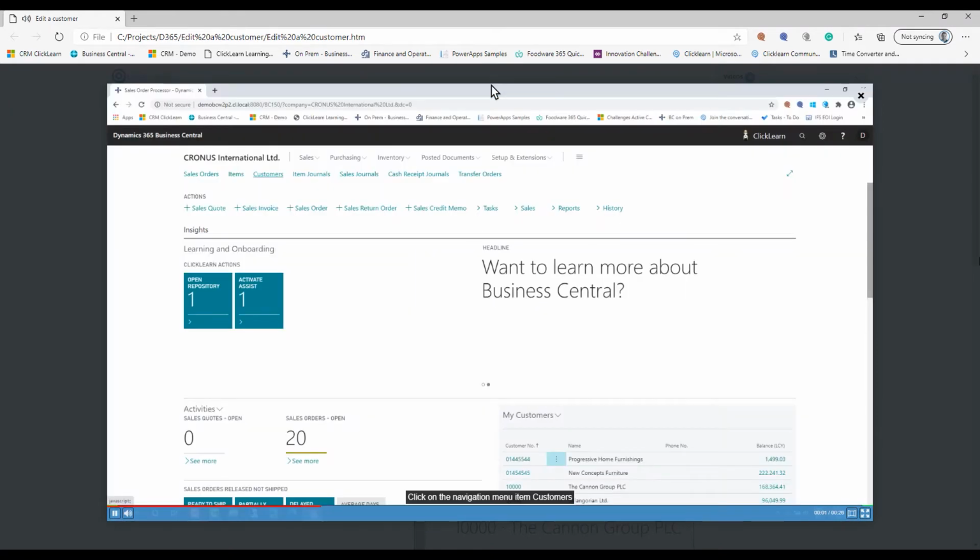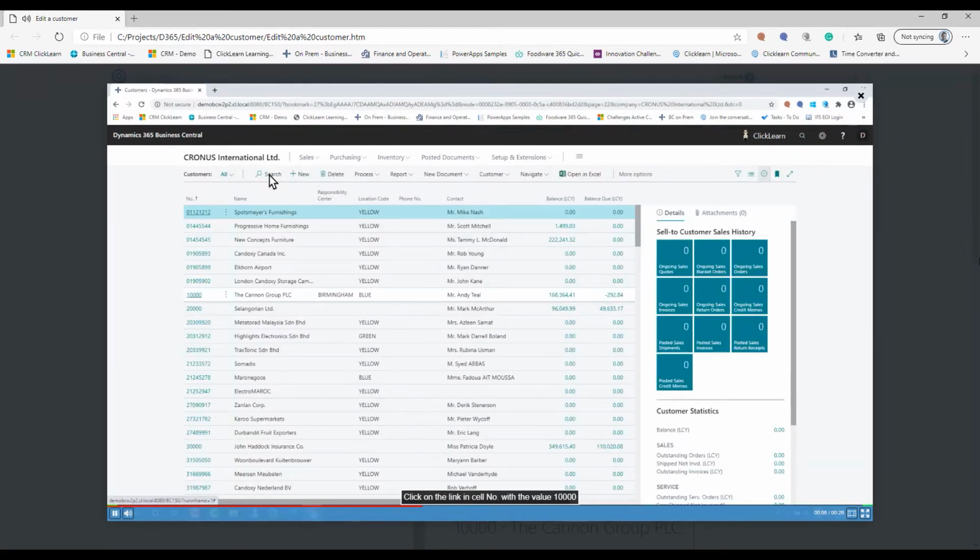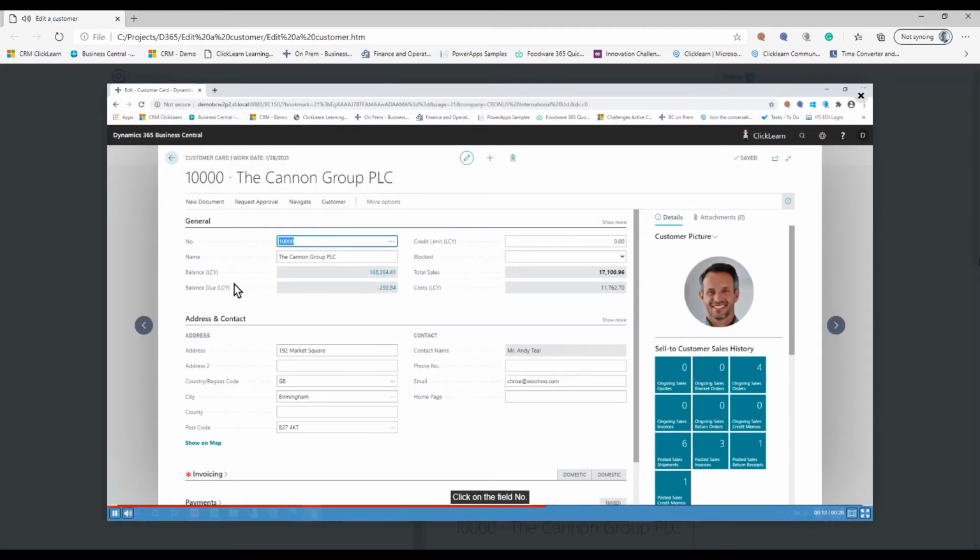Click on the navigation menu item Customers. Click on the link in cell number with the value 10,000. Click on the field number. Click on the field name. Click on the field address. Click on the field address two.